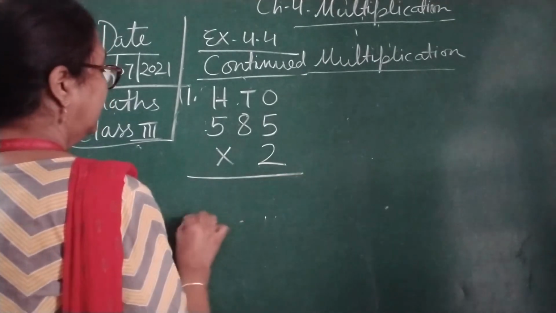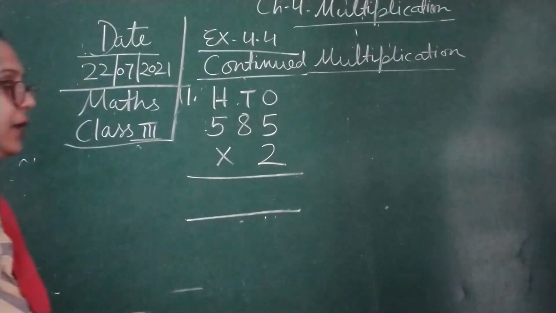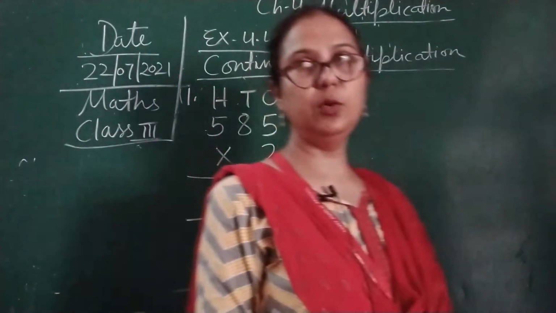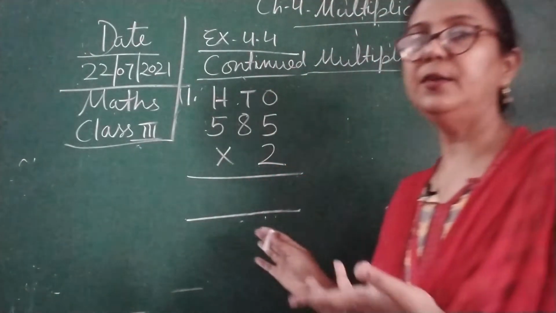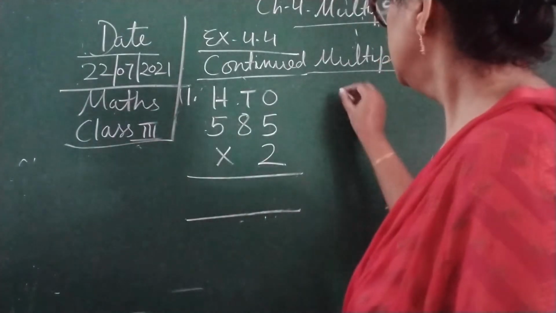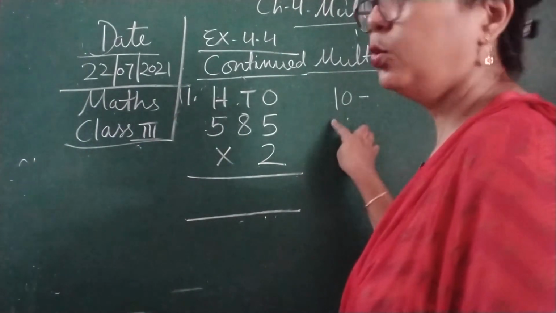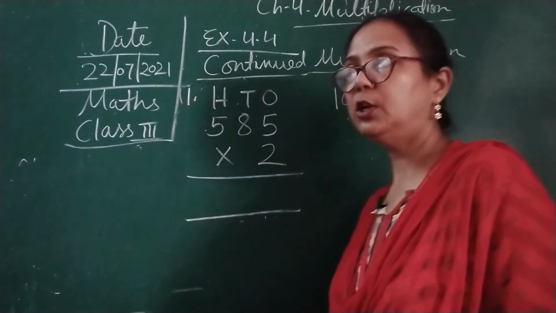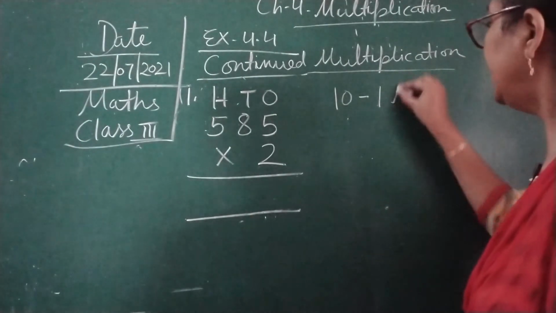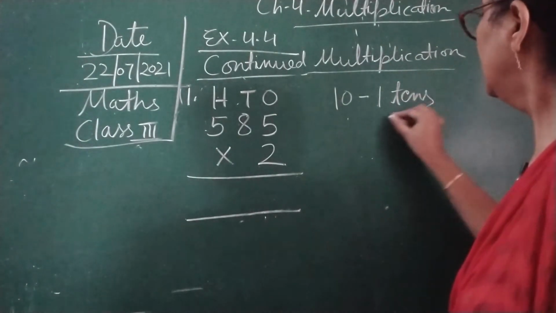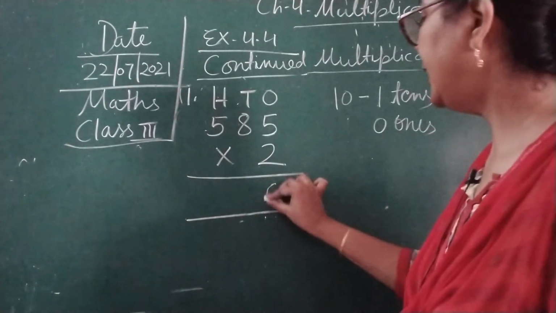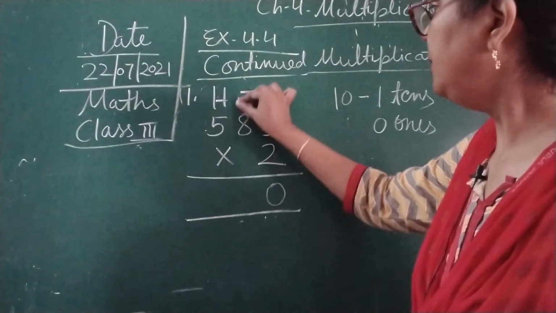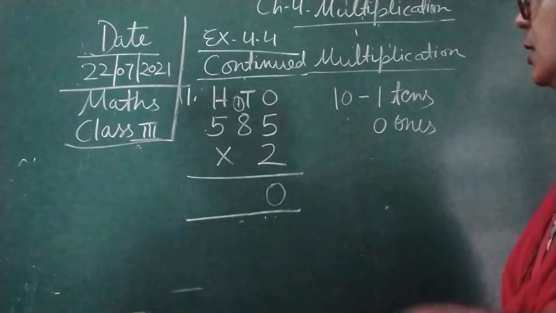Now children, 2 fives are, everybody knows this. This is not a new thing. It is so simple. 2 fives are 10. So again you are getting a 2-digit number. So what will we do children? First 1 tens and 0 ones. So 0 we will write over here, and 1 will be carry over to the tens place.